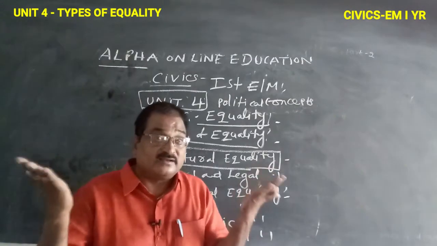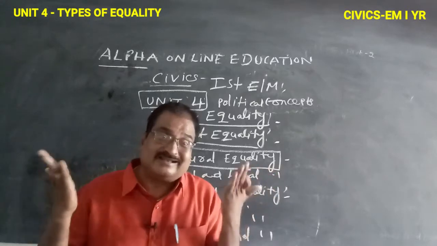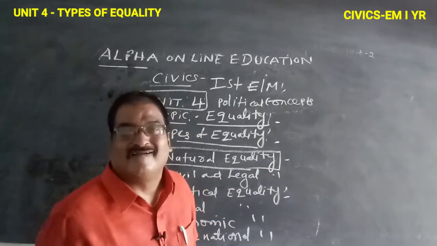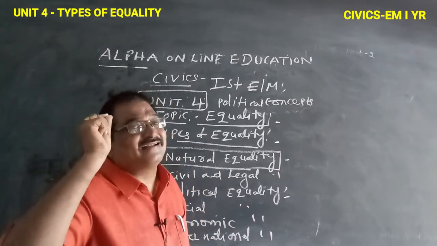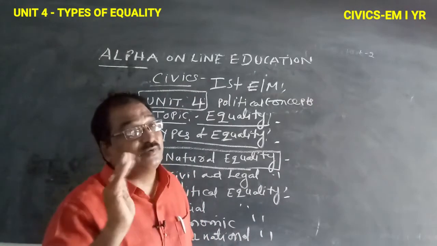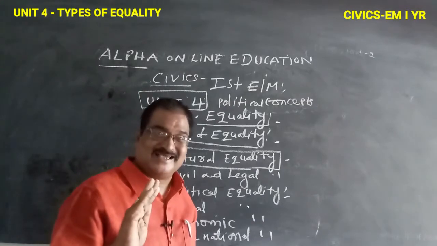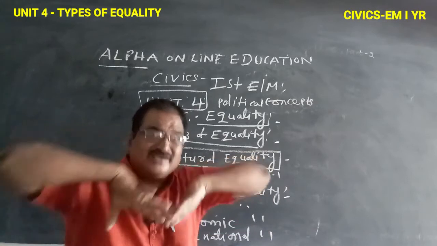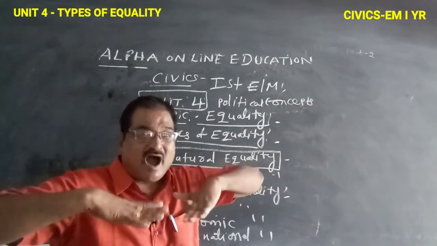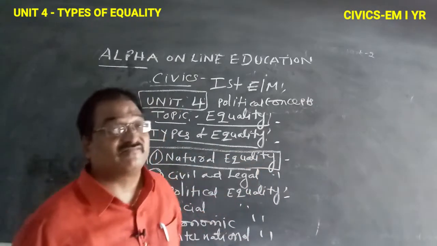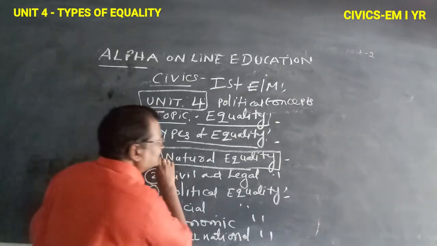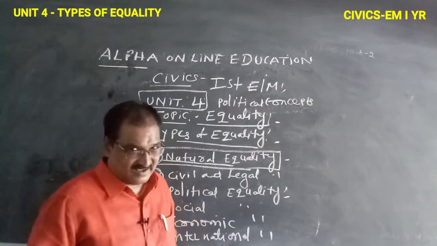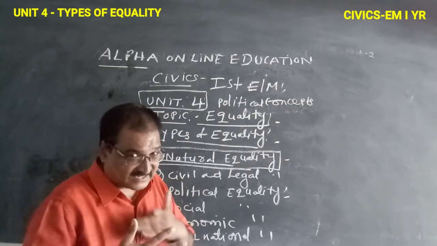Who is the creator? God is the creator. At the time of creation, God does not give any variation. So natural equality means all are equal. Natural here means by birth.